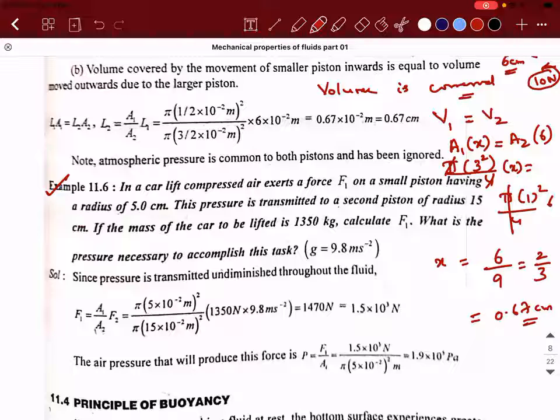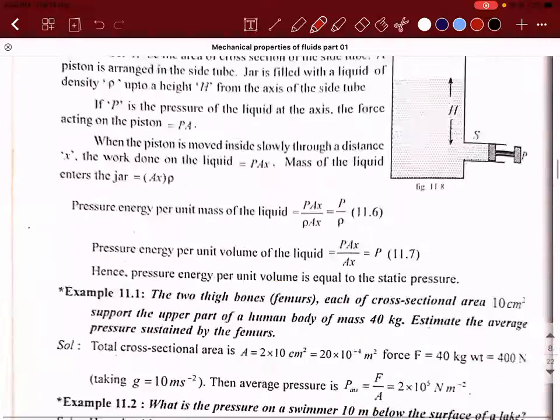Sir, in hydraulic lift, you told that we could use the lift to lift the car. But in the previous problem which we solved, in the smaller cross-sectional area it's moving 6 centimeter, whereas in the larger part it's only moving 0.67. So wouldn't this be inefficient in the case of hydraulic lift? No, it will not be. You calculate and see, it will not be. Try to understand. I expected this, so good that you asked.